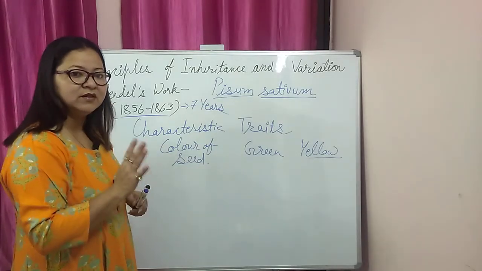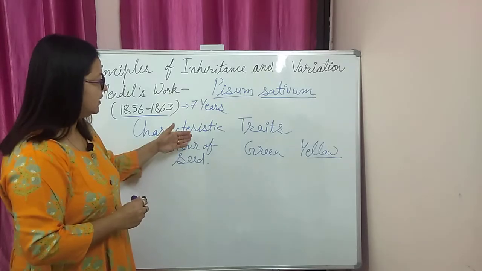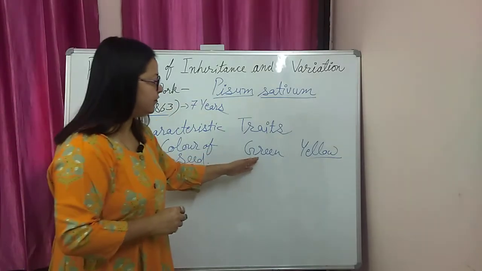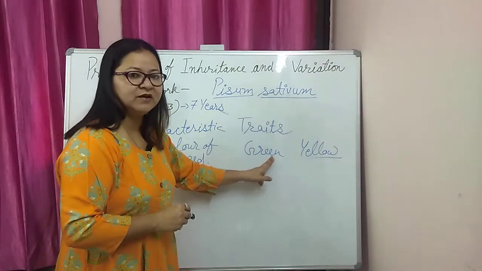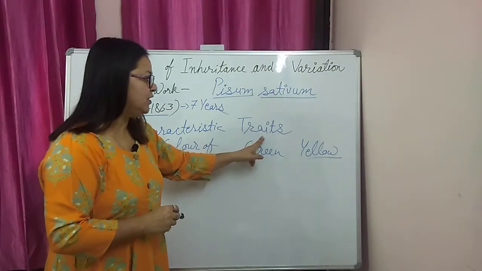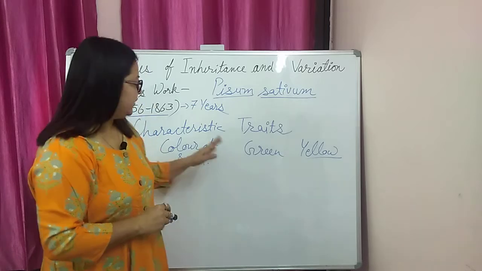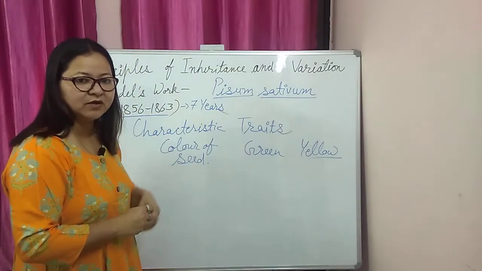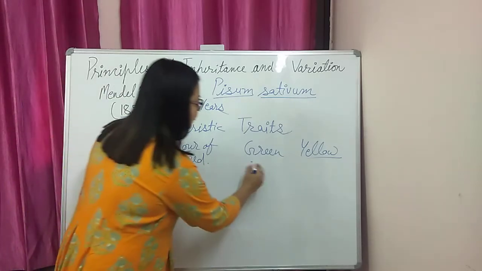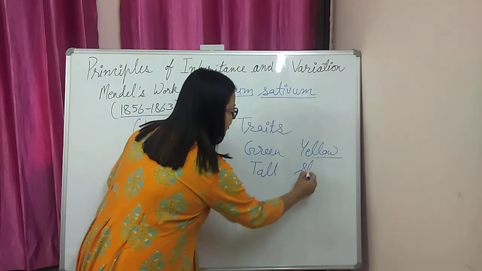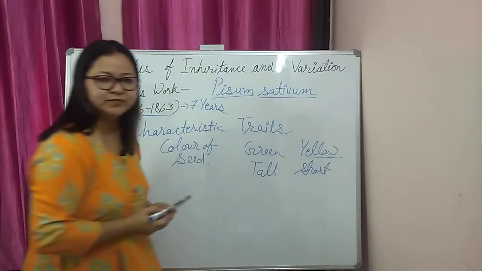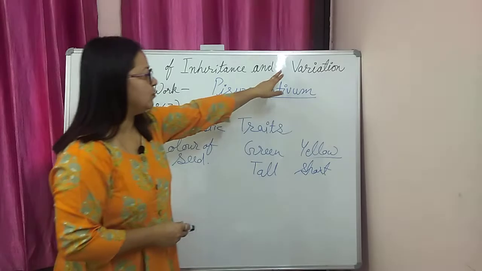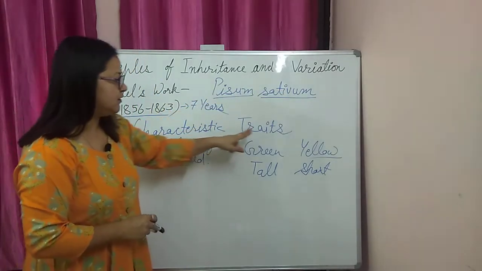He worked on 7 different characteristics in the pea plant, Pisum sativum, where he had very concrete identifying features. Different forms of a character are called traits. So these are the terminology. He used characteristics like the color of the seed and the height of the plant. For the height of the plant, we have 2 traits: tall height and short or dwarf height. So these are the very basic terms: inheritance, variation, then characteristics and traits.